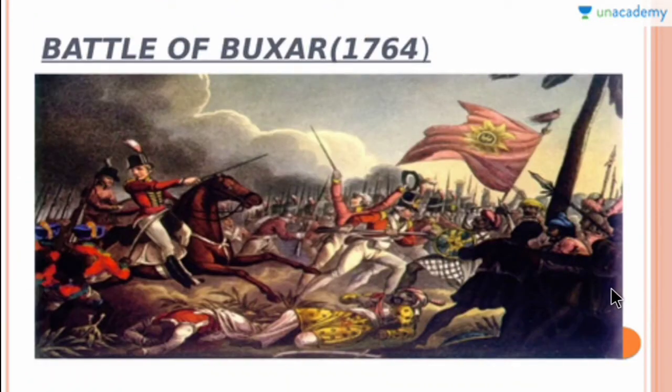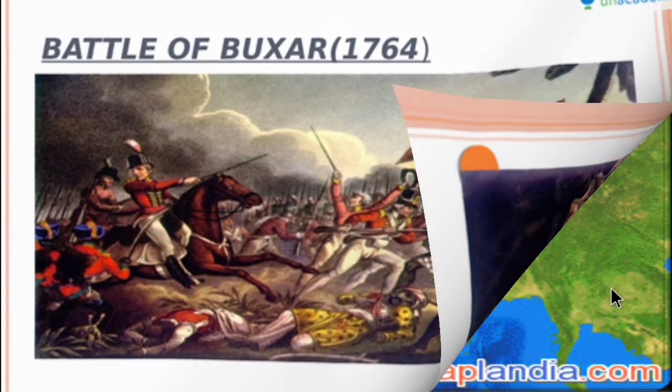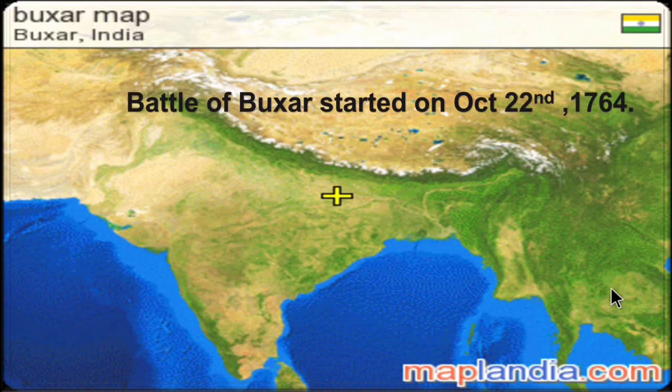Then the Battle of Buxar took place in the year 1764 at a small fortified town within the territory of Bihar called Buxar. The Battle of Buxar started on October 22nd, 1764.